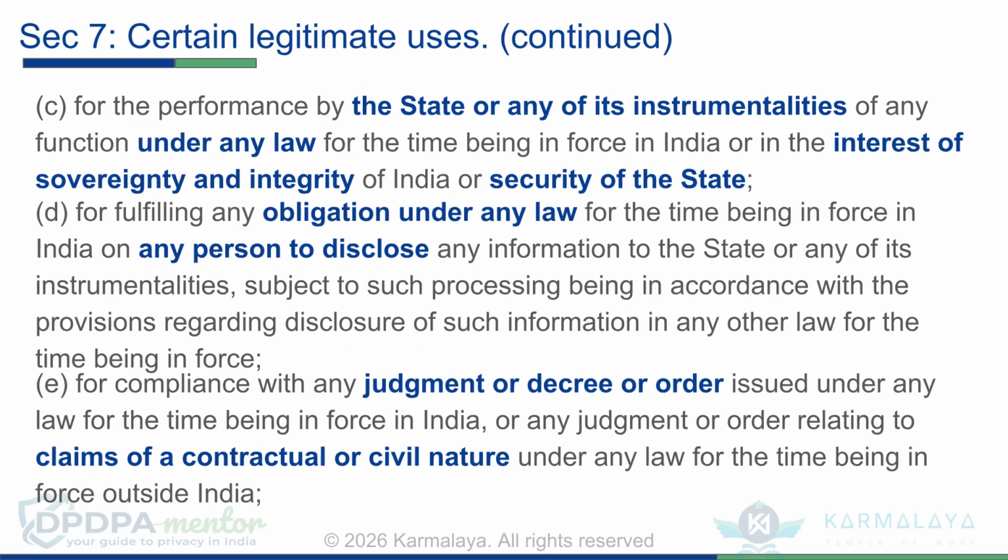As per subsection C, legitimate uses include performing functions under any law for the state or its instrumentalities, protecting India's sovereignty and security. Per subsection D, fulfilling legal disclosure obligations, and per subsection E, complying with court judgments or orders for contractual or civil claims.